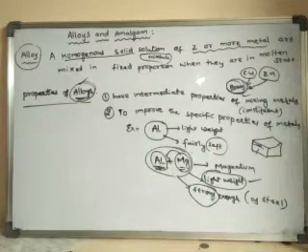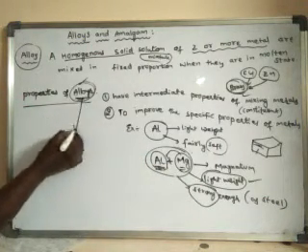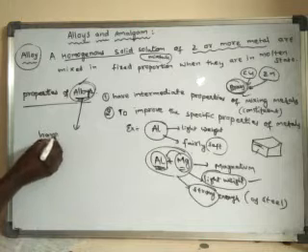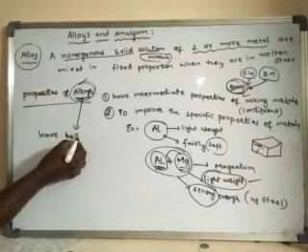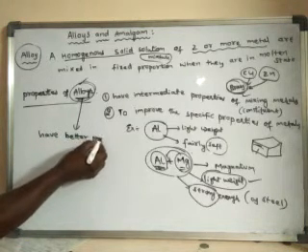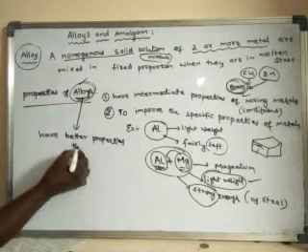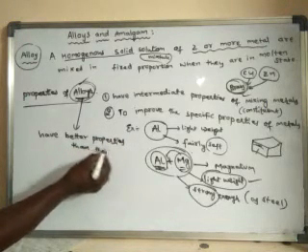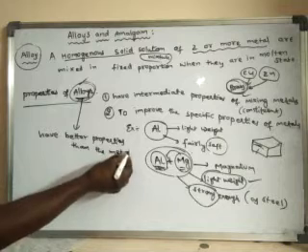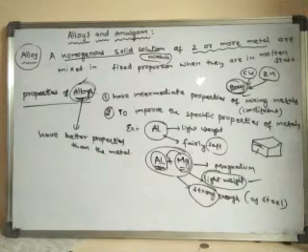Softness is improved means that property is made better. So alloys have better properties than the metal. Okay. So like this, that is why alloying is done.